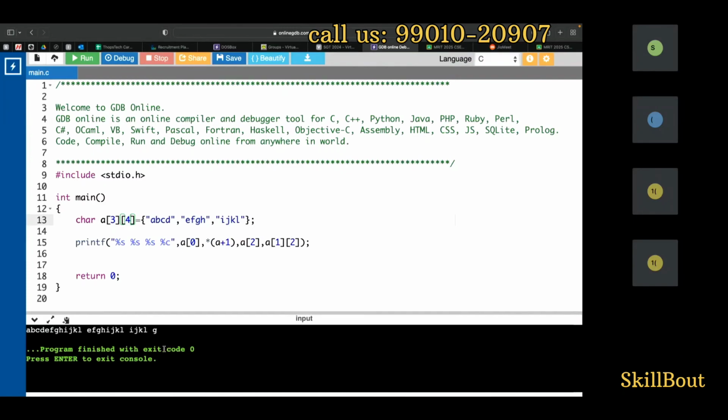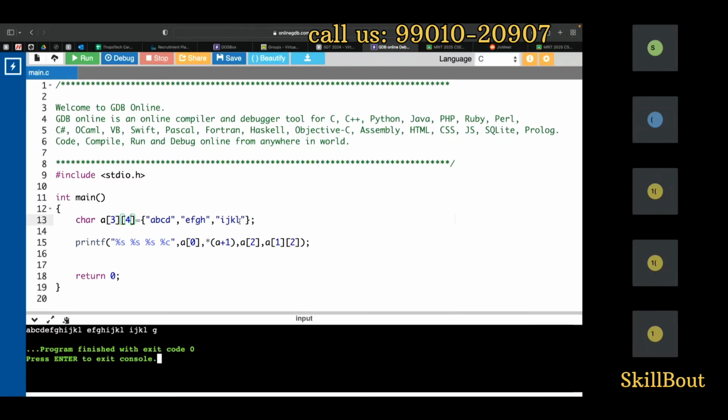Okay, not to worry about that. The null character is over here somewhere, right? That's the reason it is going on here. Why is it coming like this, guys? When I tell A of 0, what happens now? It is telling that from A to L I want to print it. When I tell A plus 1, it is jumping to here. It is printing from E to L. When I'm telling A of 2, it is going to here, I J K L. It is printing it. That's all it is.